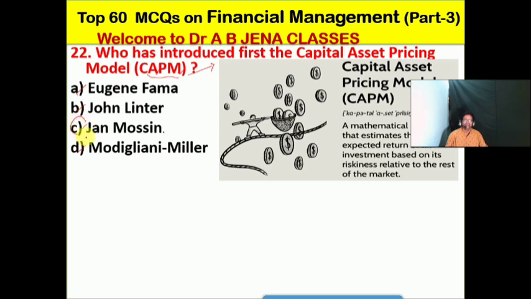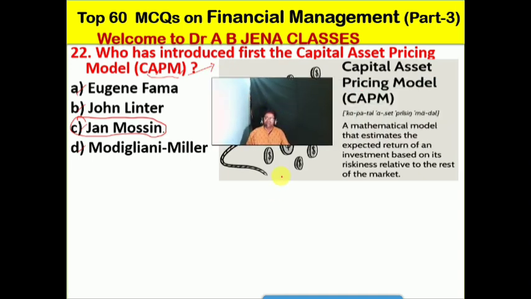So friends, C is the right option for this MCQ. John Mason has introduced first the capital asset pricing model. So here you are interested to know what is the meaning of CAPM. It's a mathematical model that estimates the expected return of an investment based on its riskiness relative to the rest of the market. So in order to measure the return from the investment, the expected return, the CAPM method is normally used.